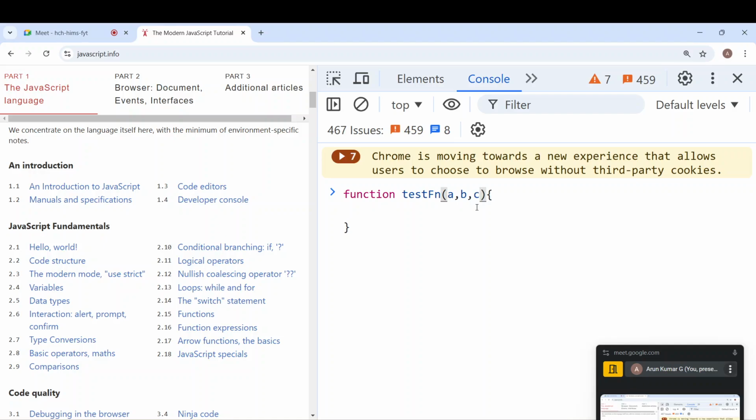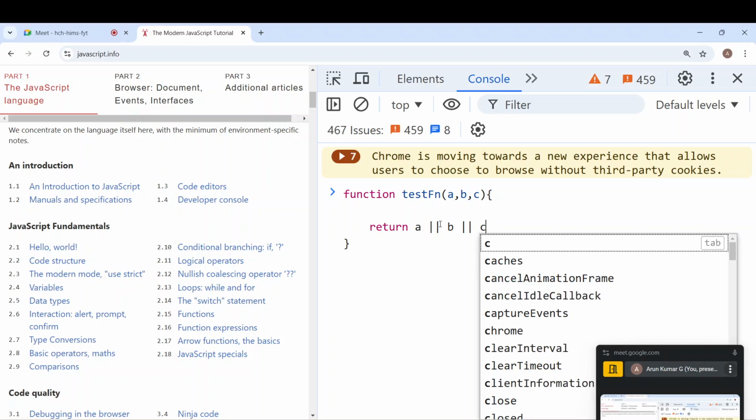You just mention however many parameters this function wants to receive. And like any other function, JavaScript also has a return statement. If this function has to return something, you can mention it here. Let's say you want to return A or B or C. Fine, you write it and return.